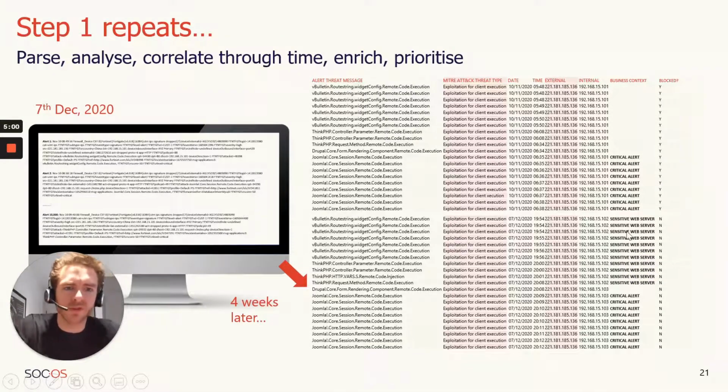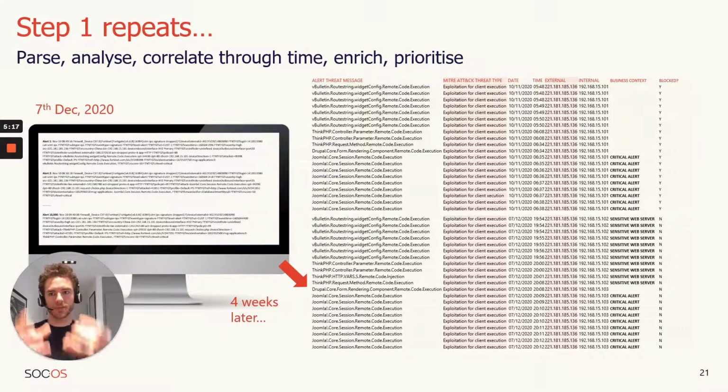This time it gets more interesting because now you've got different IP addresses from the first 20. Sensitive web servers, again, the critical alerts. And this time your firewall's saying, I haven't blocked it, right? So I've detected this traffic, I've let it through, haven't stopped it, haven't actioned it, which is crucial. And that's in fact very important for our scoring algorithm because that will boost this entire cluster much higher to the top of your cluster list.